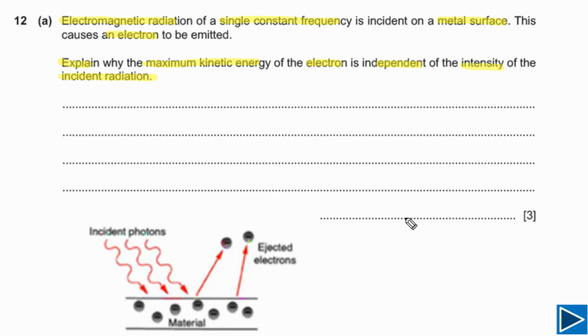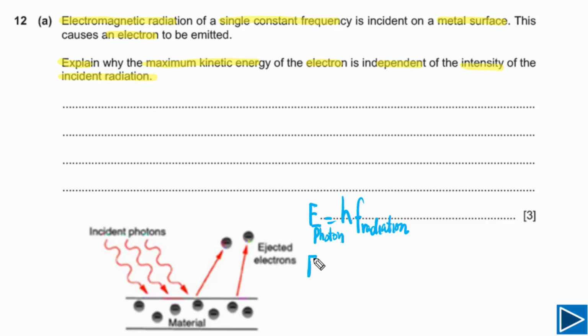First of all, let me explain to you what is energy of a single photon and what is intensity of the incident radiation. Energy of single photon, simply we can write down capital E, this is equal to hf. H is Planck's constant and f is frequency of incident radiation. We can simply say this is frequency of radiation. E is energy of single photon.